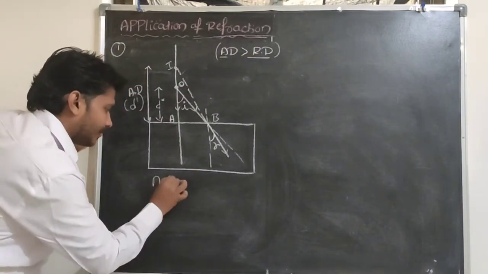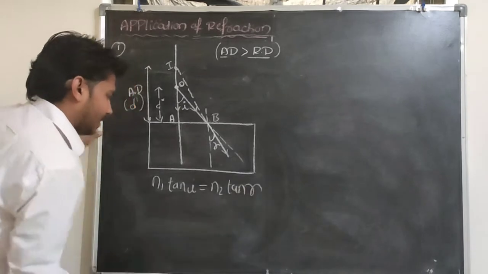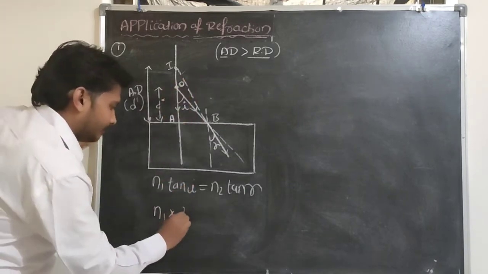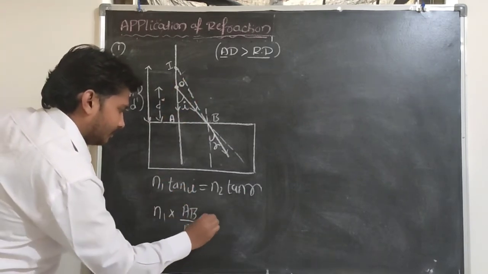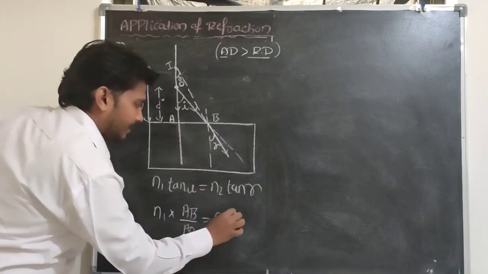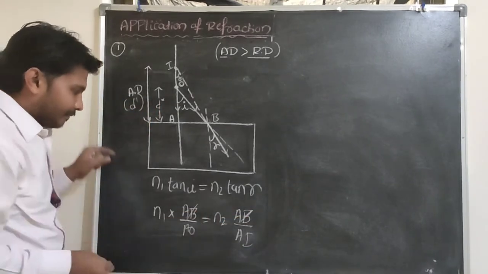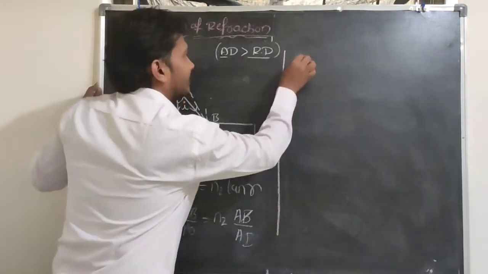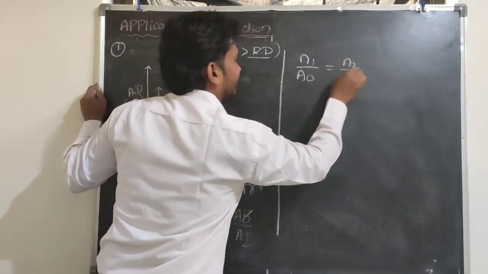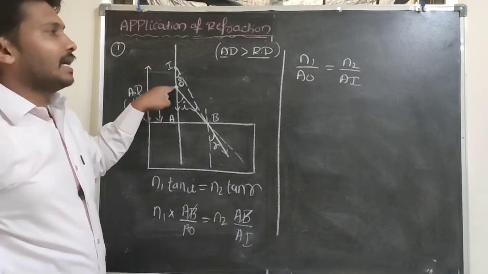Again, from Snell's law, n1 into tan i, directly I will take here, and n2 into tan r. n1 into tan i, so AB by AO, and n2 into tan r, this also acts as the angle of refraction, AB by AI. So n1 by AO is equal to n2 by AI. In whichever medium I place the object, that medium I will take as n1.